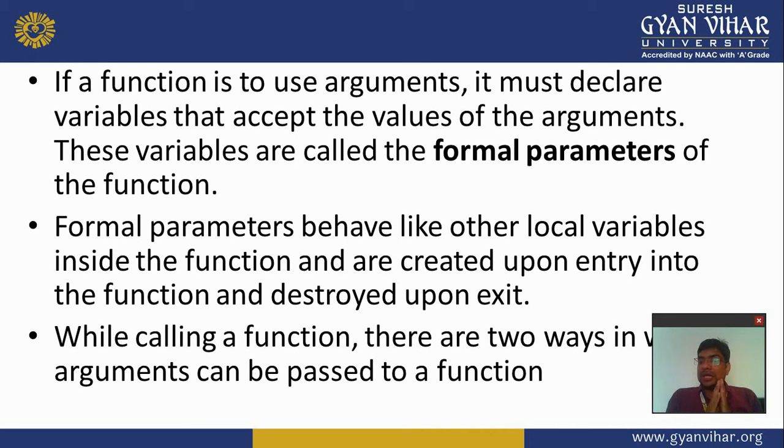You can use the same variable names in other functions, but not in the same function. Formal parameters behave like other local variables inside the function and are created upon entry into the function and destroyed upon exit.